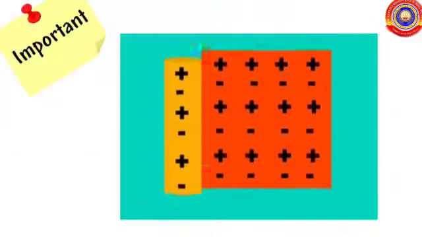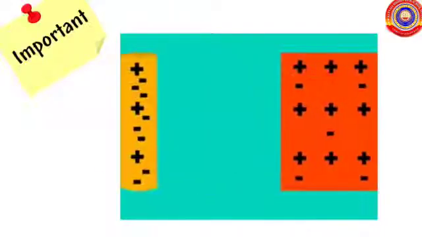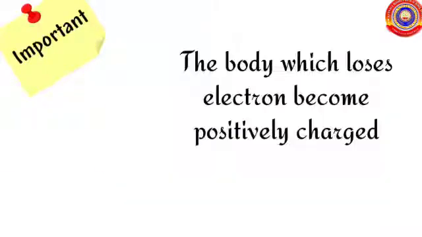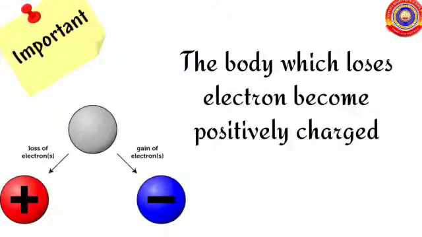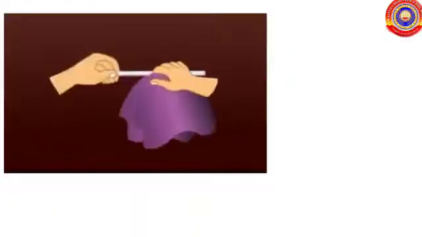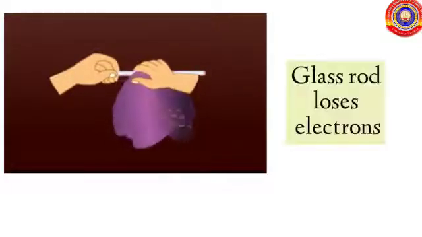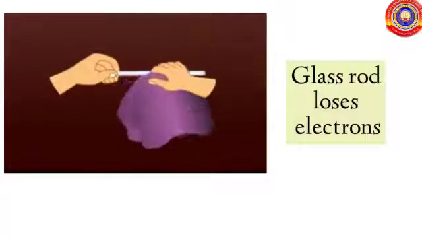When certain bodies are rubbed against one another, electron transfer takes place. The body which loses electrons becomes positively charged and the body which receives electrons becomes negatively charged. If a glass rod and silk are rubbed against each other, the glass rod loses electrons.